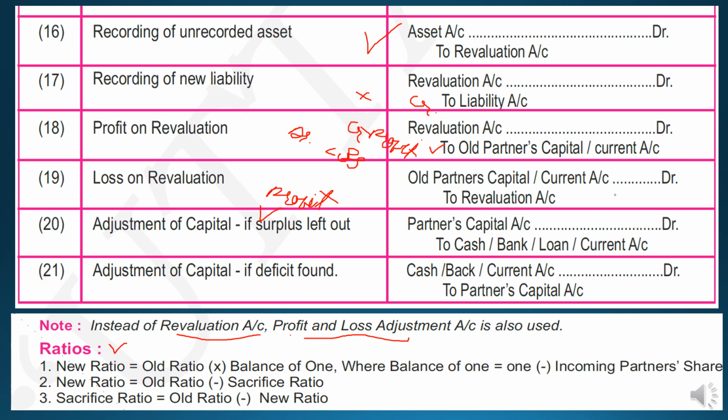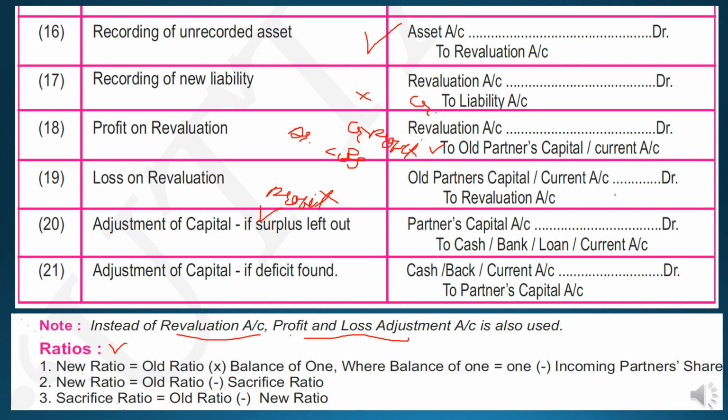So once again I would like to remind you the important formula to be remembered for this chapter is new ratio. What is the new ratio? Old ratio into balance of 1, where the balance of 1 will be 1 minus incoming partner's share. New ratio will be old ratio minus sacrifice ratio, and sacrifice ratio equals old ratio minus new ratio.